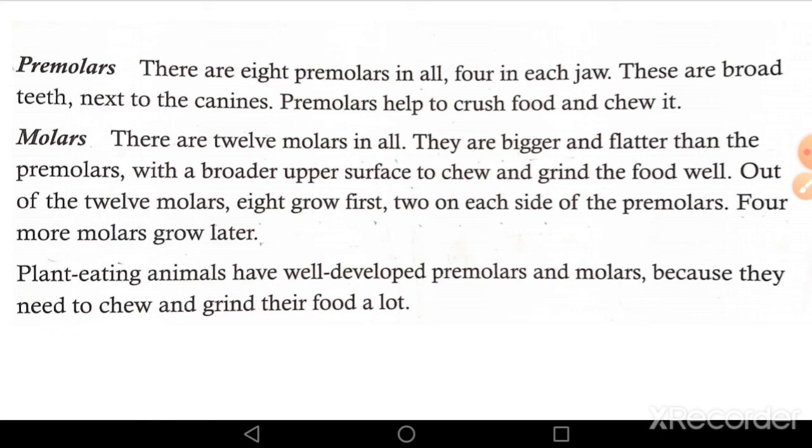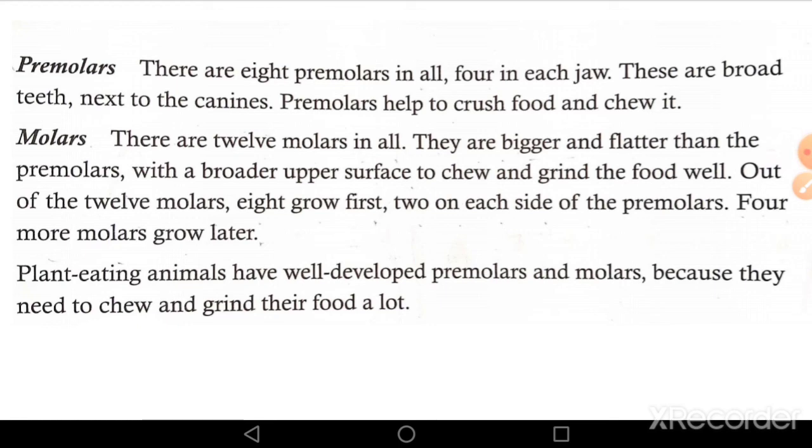When you eat, your tongue pushes the food to the back of your mouth, and then your molar breaks up the food into smaller pieces. So this is the function performed by molar teeth.